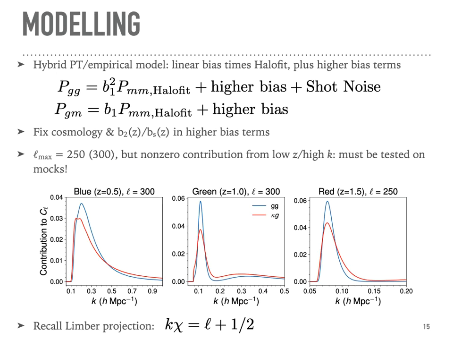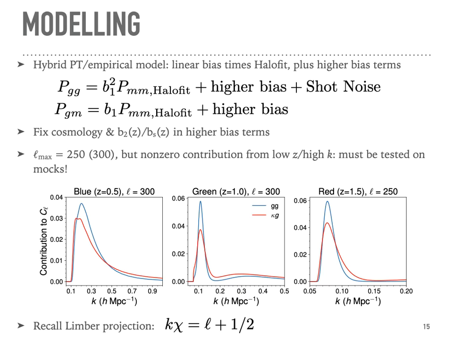To model our galaxy cross-correlation and autocorrelation, we use a hybrid perturbation theory and empirical model. It mostly consists of linear bias times halofit. And then we have some small correction terms that add nonlinear bias and shear bias. We also have shot noise for the galaxy autocorrelation.